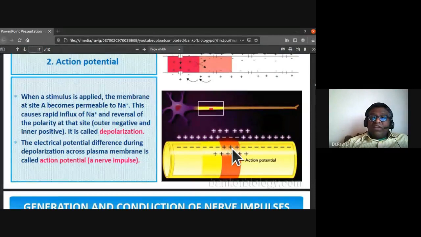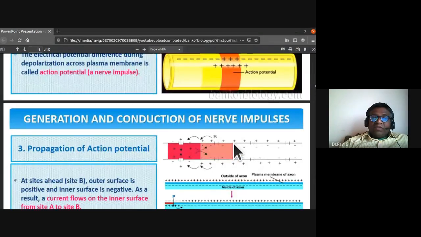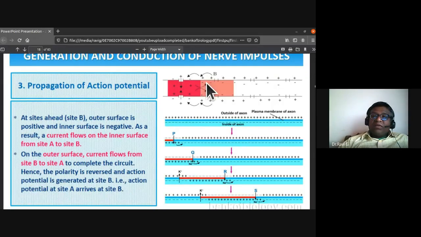The electric potential difference during depolarization across the plasma membrane, we call it action potential or nerve impulse. Action potential is nothing but nerve impulse. So how is the propagation of action potential or nerve impulse taking place? At sites ahead of site A, where the stimulus was received and action potential has been generated, the outer surface is positive and inner surface is negative.